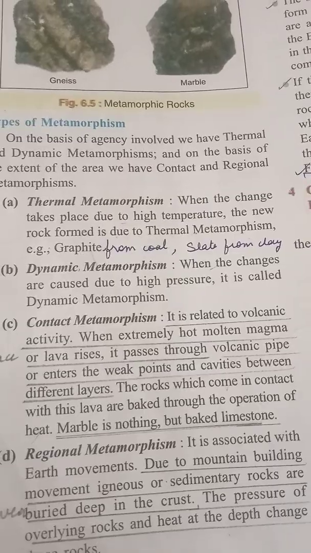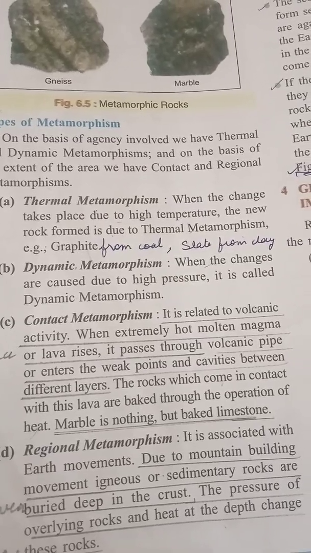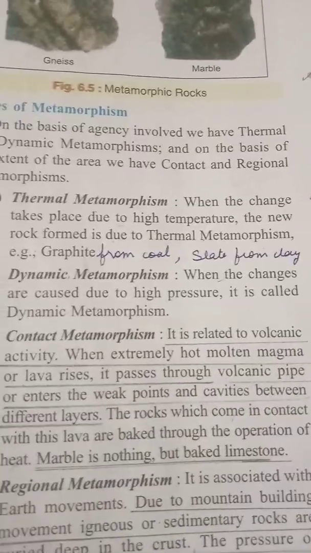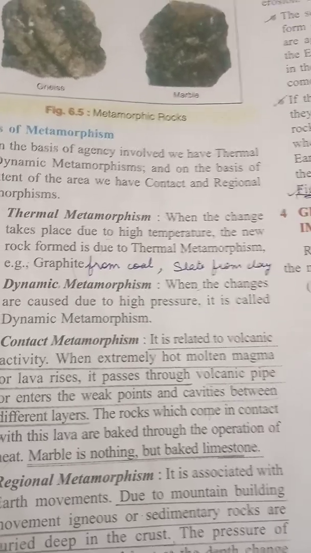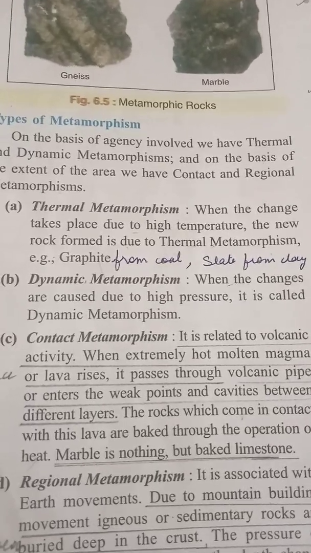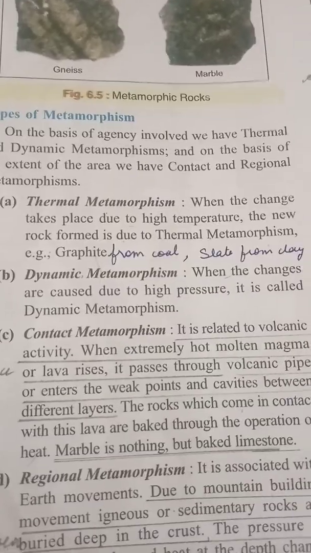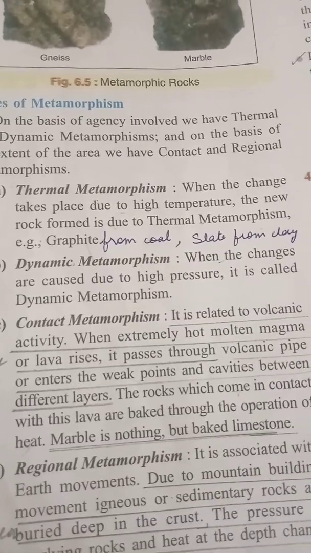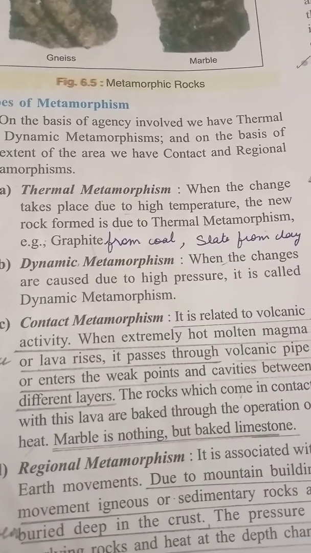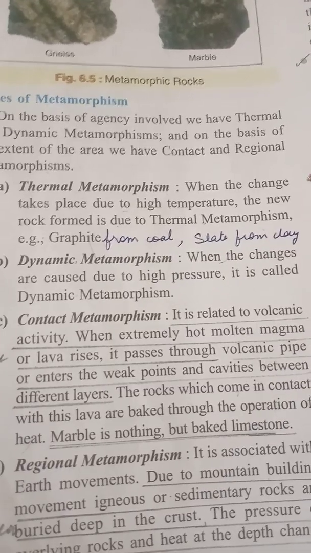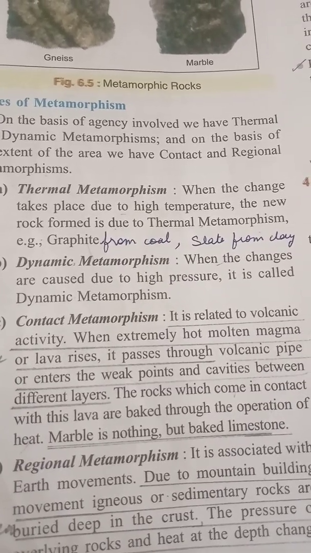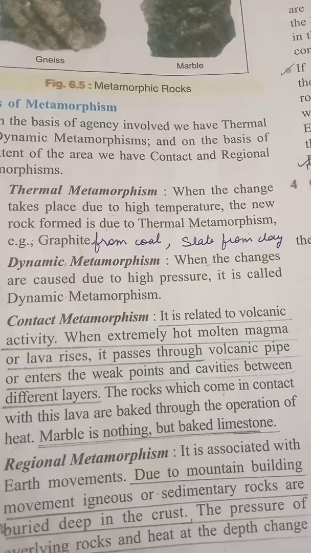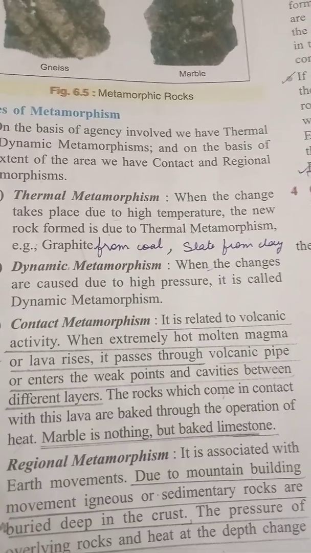Examples I have cited here: graphite from coal, slate from clay. Then we have dynamic metamorphism, where the transformation of the original rock takes place mainly because of the influence of pressure at a great depth within the earth's crust.